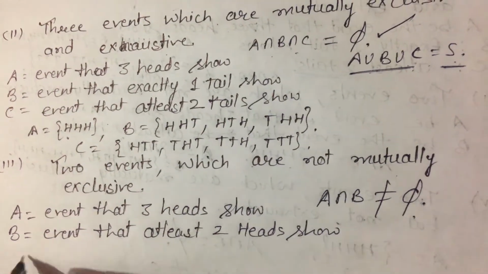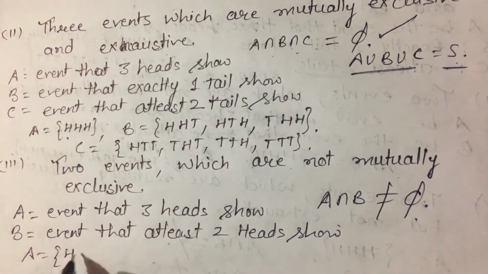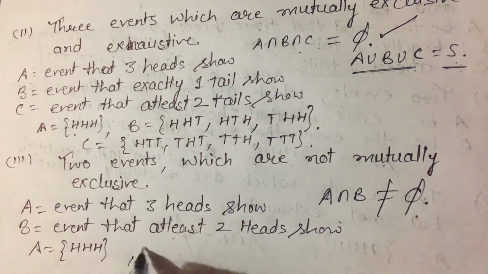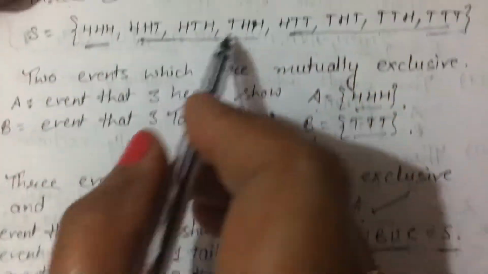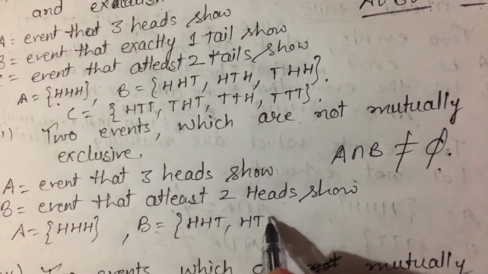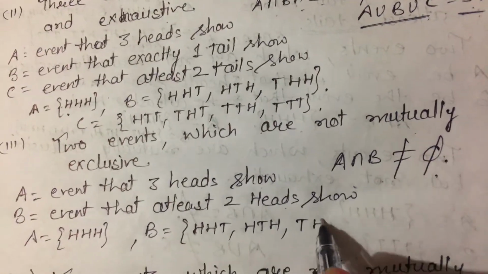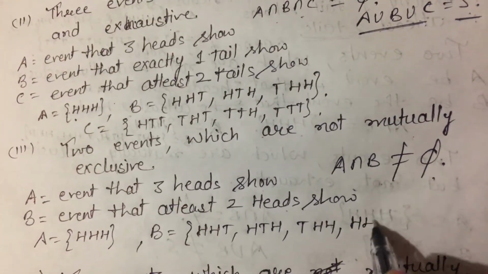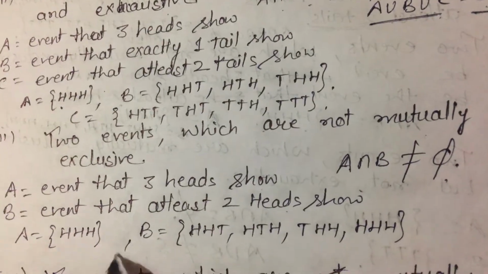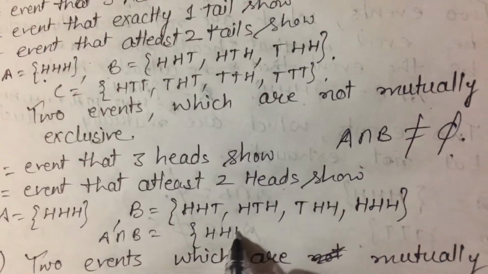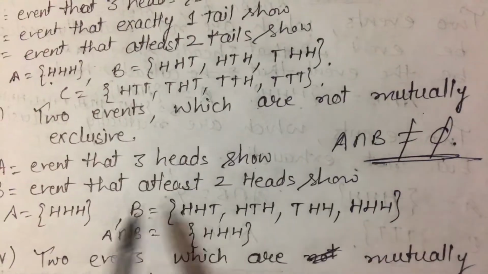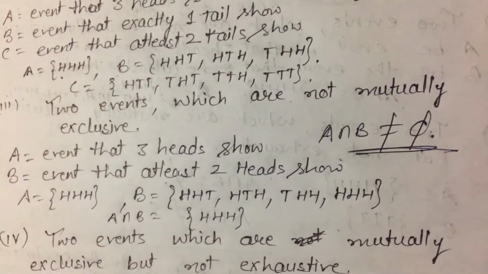So what is event A here? Event A is 3 heads, so triple H, and B is the event of at least 2 heads. At least 2 heads means either 2 heads can come or all three can come. So HHT, HTH, THH and HHH. Then what is common in these two? A intersection B is equal to HHH. So this intersection is not equal to phi. So these are not mutually exclusive.